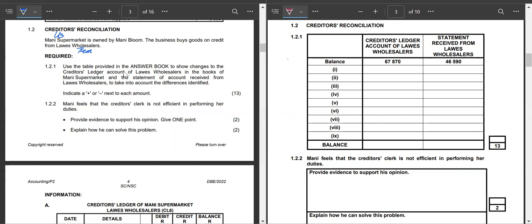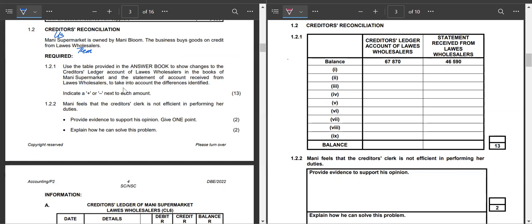Use the table provided in the answer book to show the changes to the creditors ledger account of Louis wholesalers in the books of Money Supermarket and the statement of account received from Louis wholesalers to take into account differences identified. Indicate with a plus or minus next to each amount.